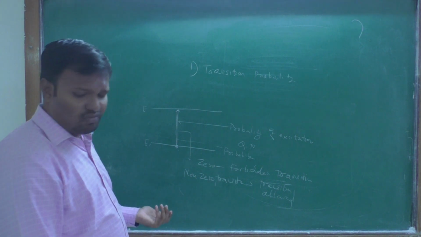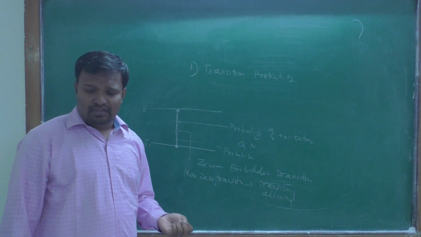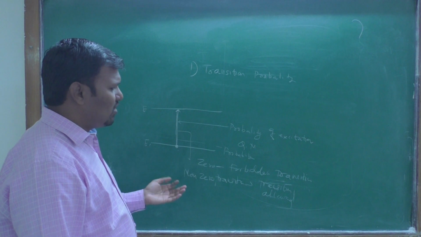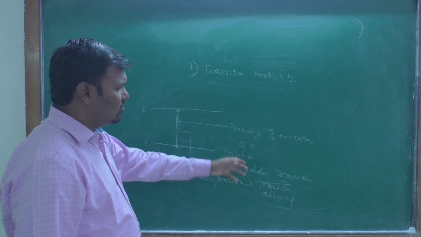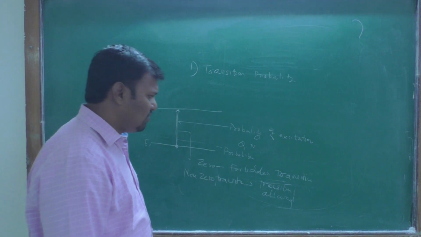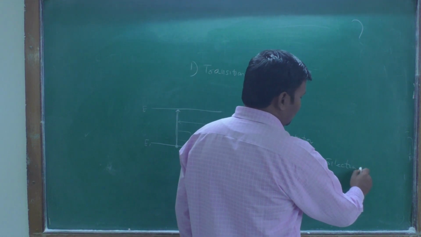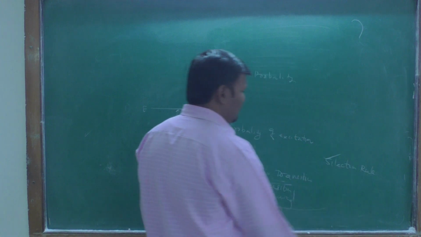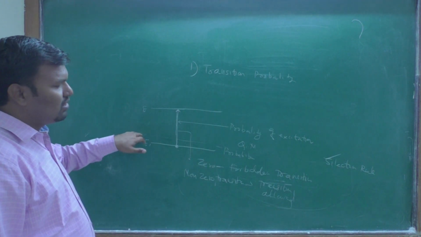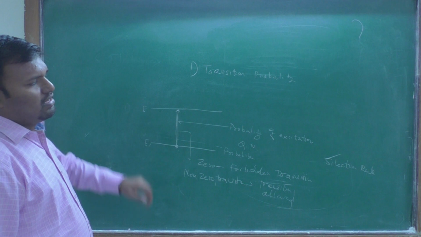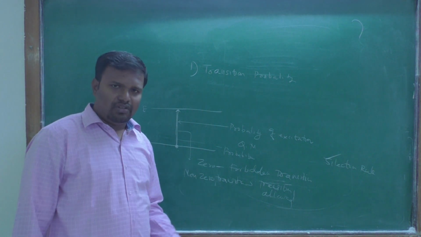The quantum mechanics of allowed and forbidden transitions further gives the selection rule. By using the selection rule, we can predict whether the excitation from one energy level to the other takes place or not.